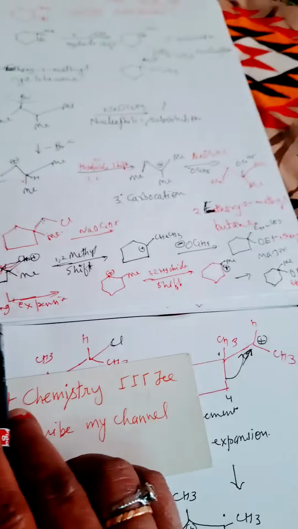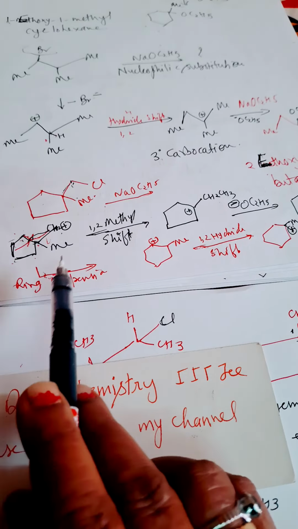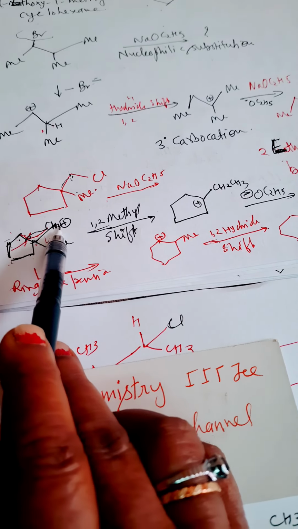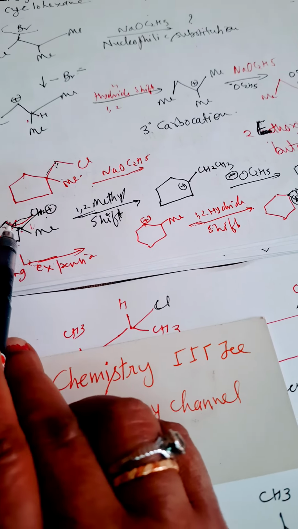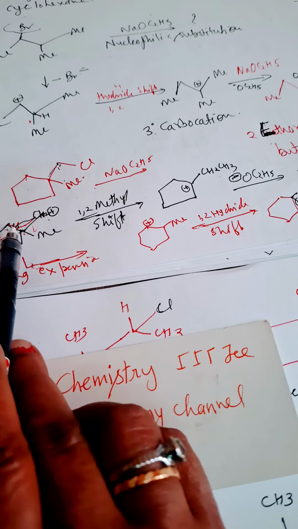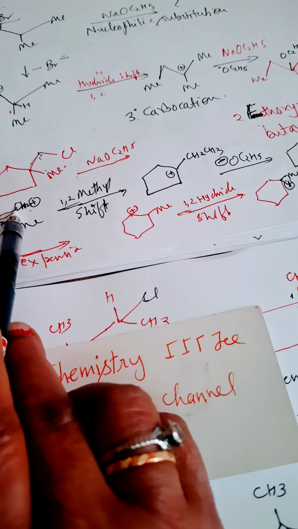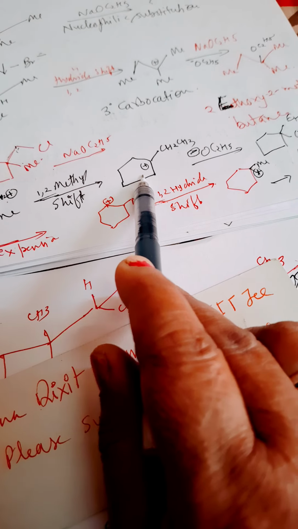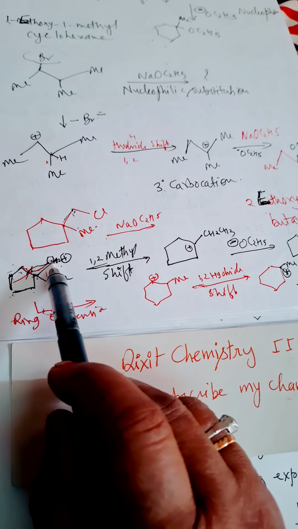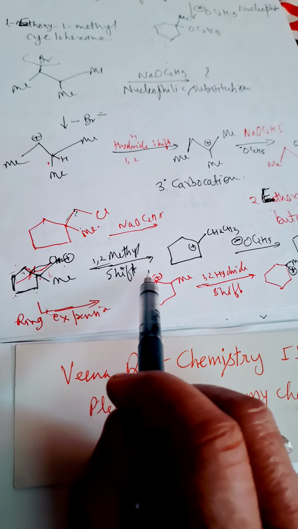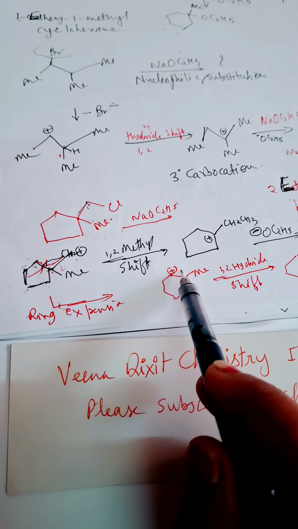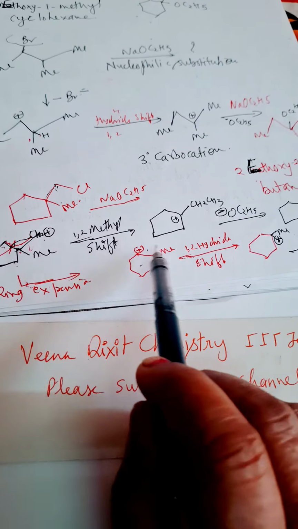Now one more example is this also, where ring expansion takes place, because this CH2 is carrying 1 positive charge, so this bond from here will join to this. So now it will become this 3 degree. When the bond comes to join to this, we'll get a 2 degree carbocation. This was a 1 degree carbocation. Now we are getting a 2 degree carbocation. The ring is also expanded, and Me is here.